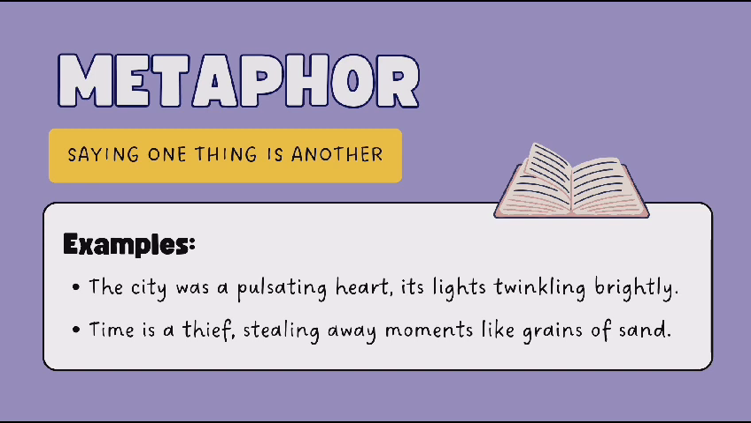Another poetic device is metaphor. It means saying one thing is another. For example, the city was a pulsating heart, its lights twinkling brightly. Here, we are saying the city is a pulsating heart. It means we are denoting one thing as another. The second example is time is a thief, stealing away moments like grains of sand. Here, time is considered a thief in the poem.